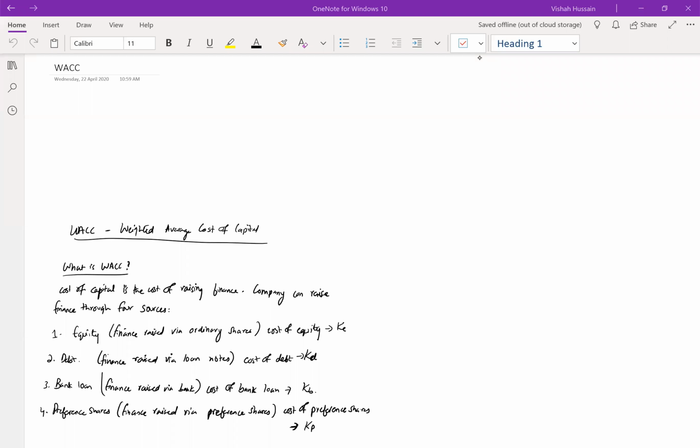Now, what is weighted average cost of capital? Weighted average cost of capital is basically the average cost of raising finance that a company incurs. What do we mean by the average cost of raising finance? When you are running a company, it is not necessary that you will always have the finance available in your pocket or in your bank account that you can use to invest in your company, right?